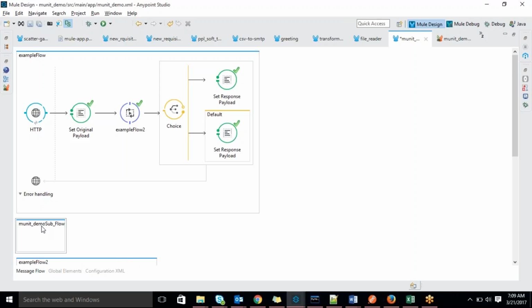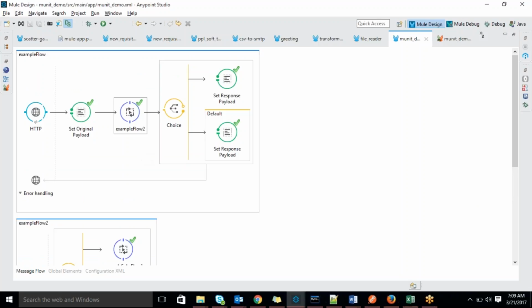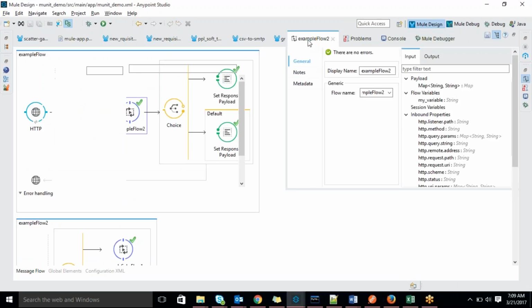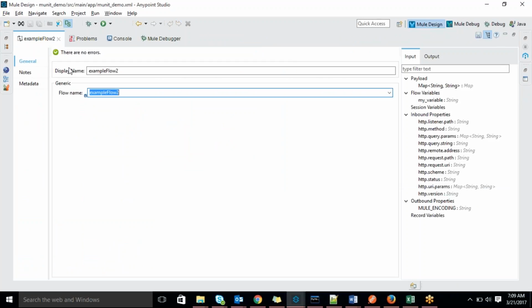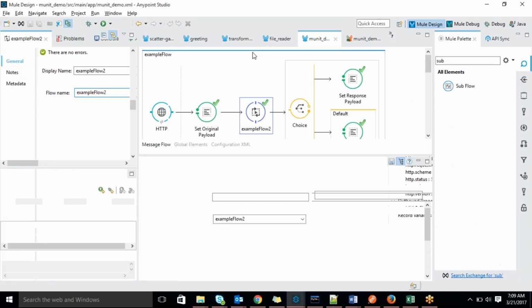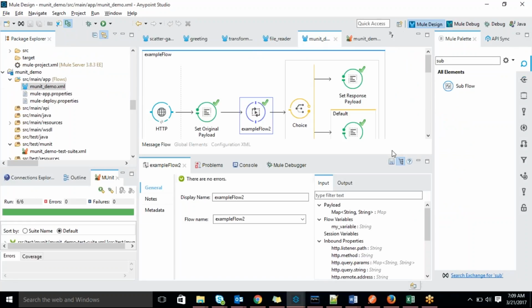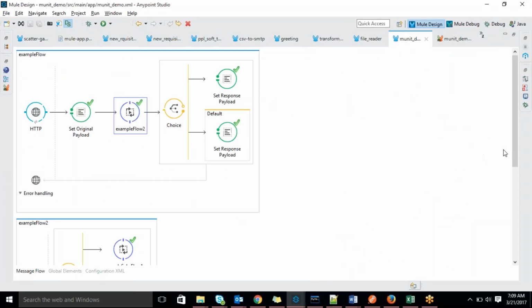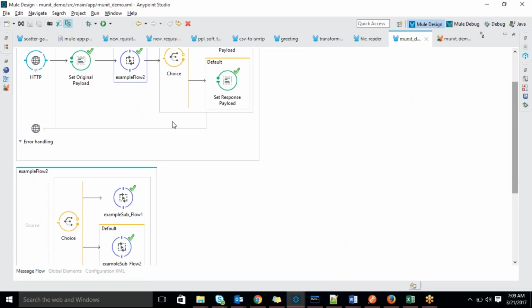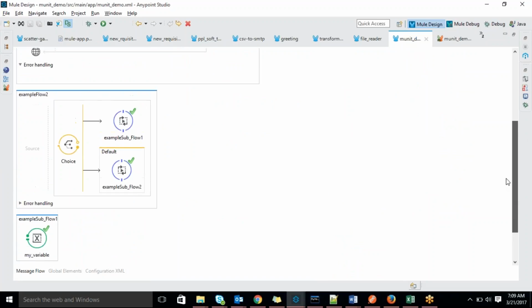So how will it execute? It should be called by somebody else, right? For that purpose we have to use a flow reference. Once we create the subflow, we use a flow reference and mention that subflow name in it. Accordingly it will jump to your subflow, execute whatever logic you wrote there, then come back and continue the flow. That's what is happening here.